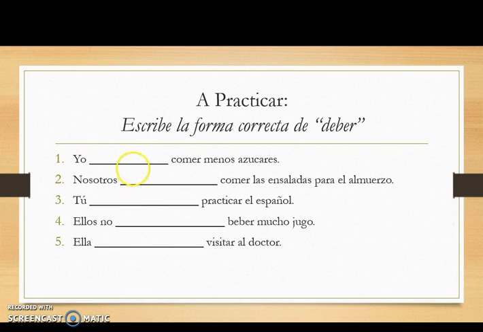A practicar. Let's practice first with just our forms of deber, since that's our main verb. Escribe la forma correcta de deber. If you need to go back in the video to see the forms one more time, go ahead and do that. Otherwise, write the correct form in the sentence.